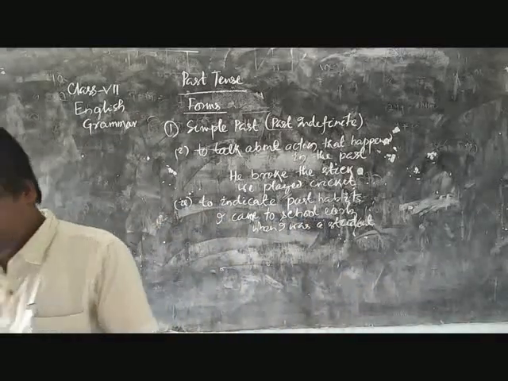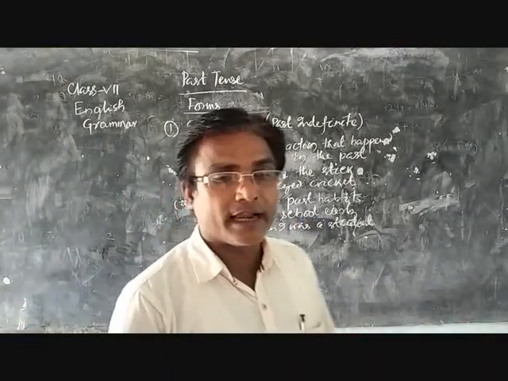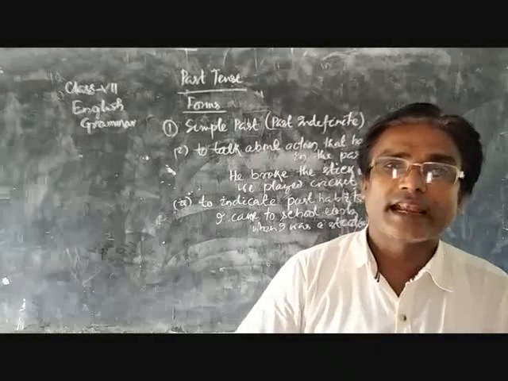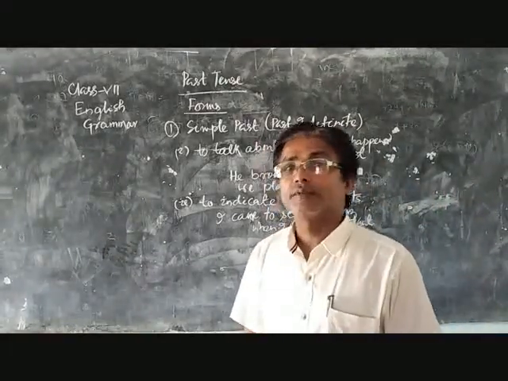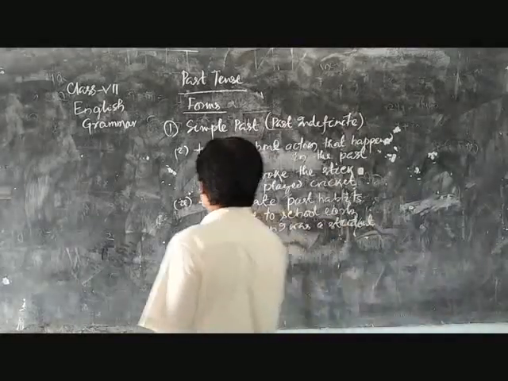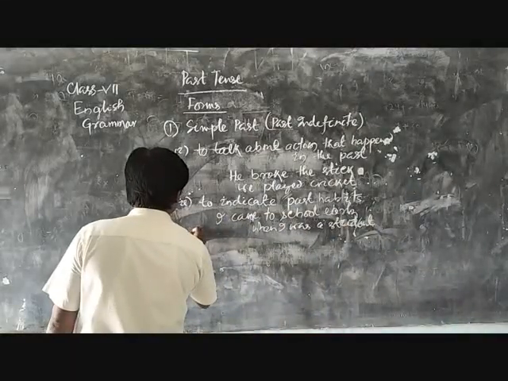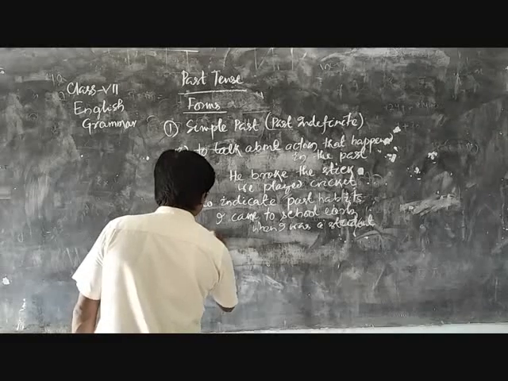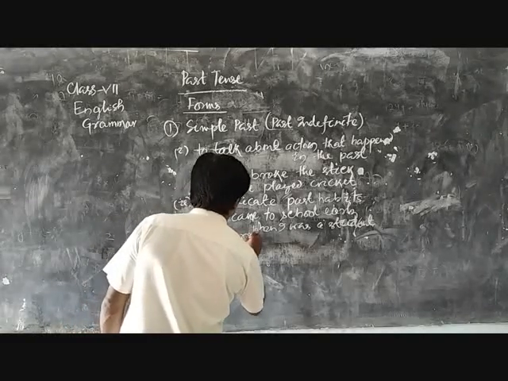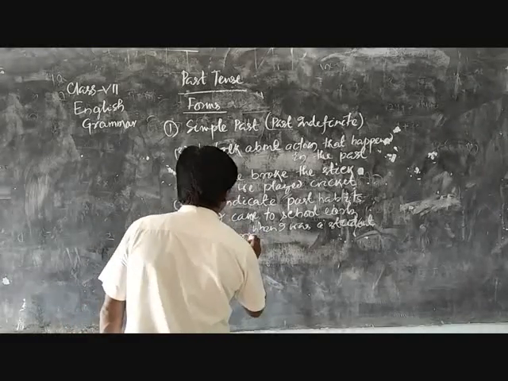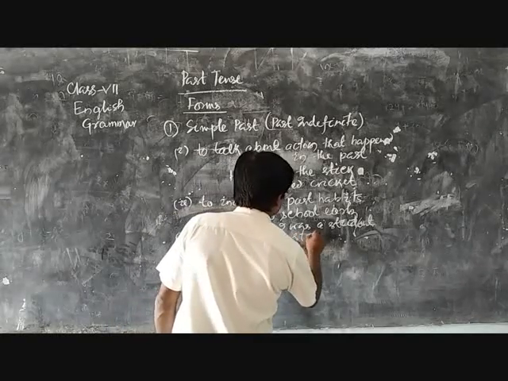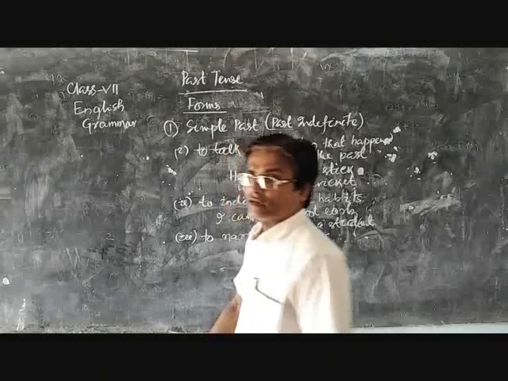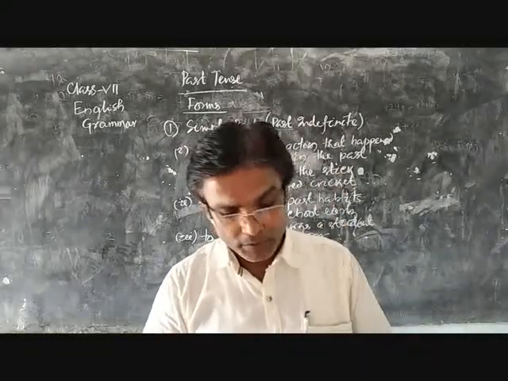The third rule is to narrate a story. When we narrate a story, we use the past simple form of the verb.